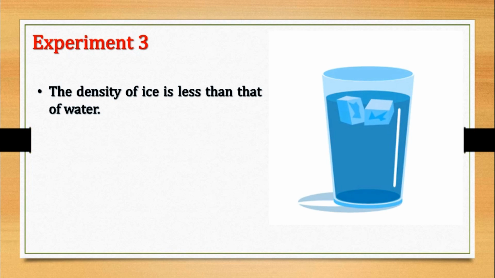Again I repeat, ice is lighter than water, and when water freezes to form ice, it becomes lighter than the original liquid. When water freezes, that is when it transforms into a solid state, its volume increases. So the density of ice is less than that of water.